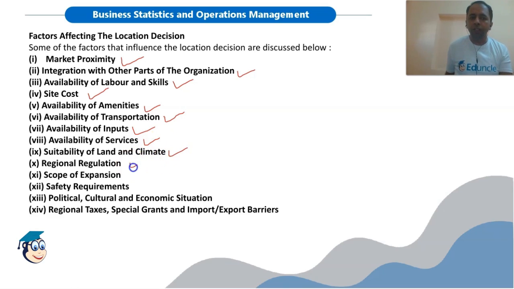suitability of land and climate, regional regulation. You cannot go against the rules and regulations of the area. Scope of expansion. Once you are establishing your unit, there must be a scope of expansion which is your long term goal. Safety requirements, it is very important. Political, cultural and economic situation, we cannot go against the political or cultural situation or economic situation. Regional taxes, special grants and import-export barriers, these we also need to consider while selecting a particular location. So this part is important. These are the various factors which affect a location selection decision.